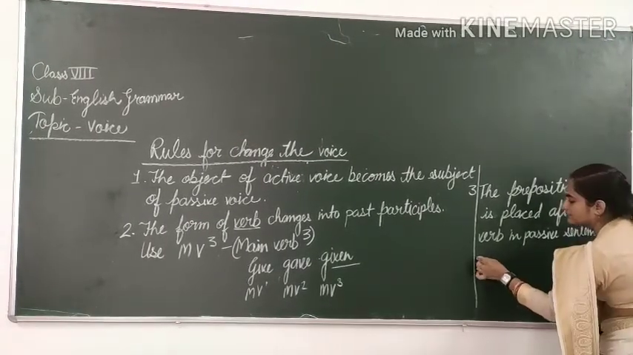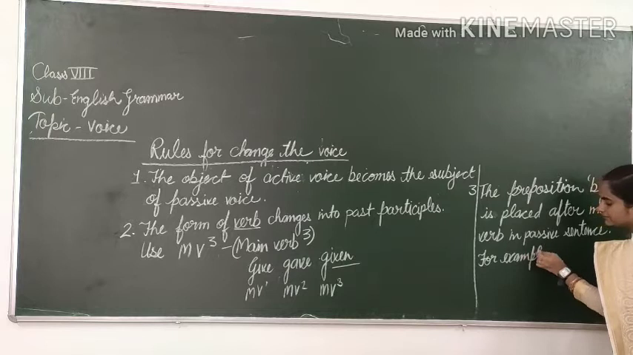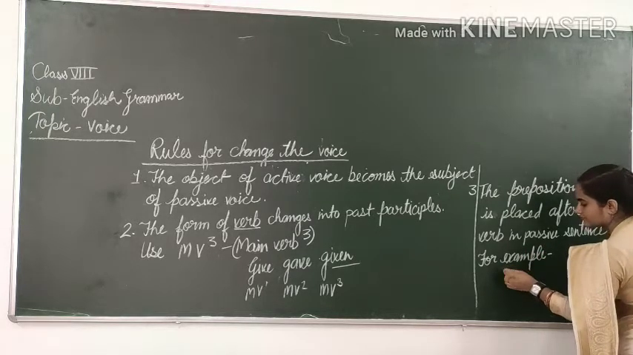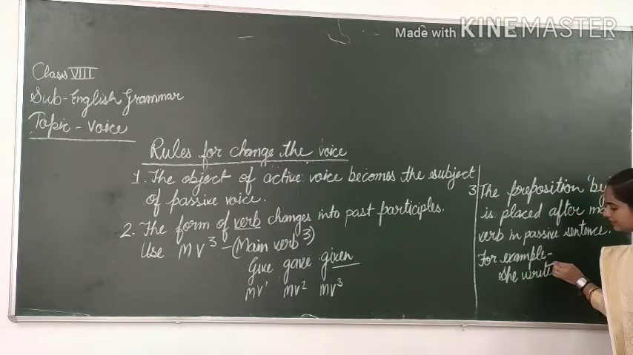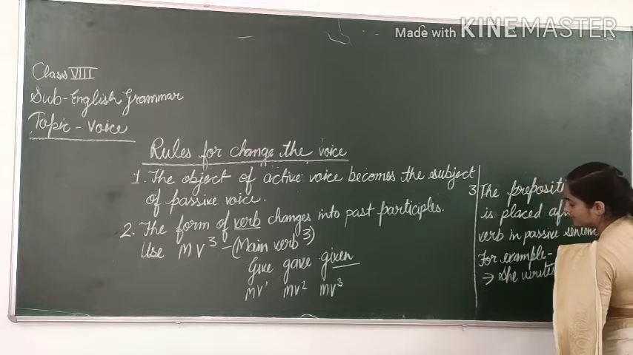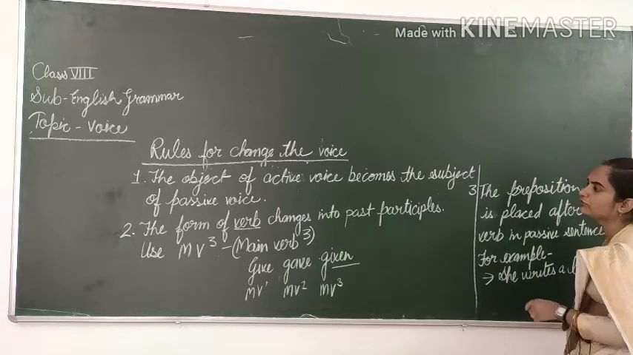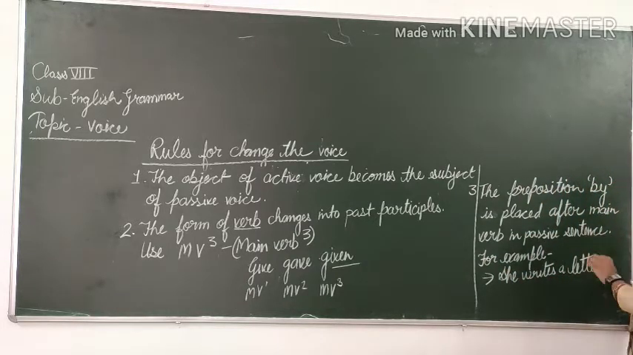For example, she writes a letter. Now we will change this sentence into passive voice. So firstly we will follow rule number 1. The object of active voice becomes the subject of passive voice. What is the object of the active sentence? A letter.